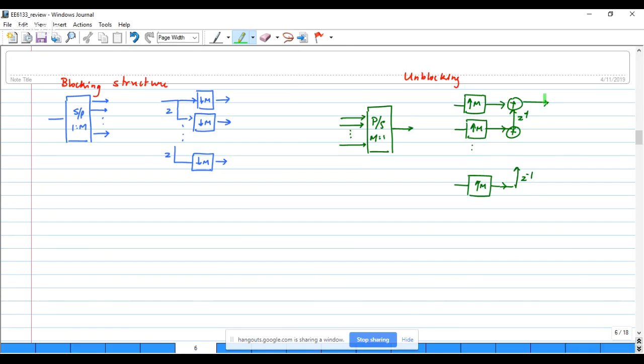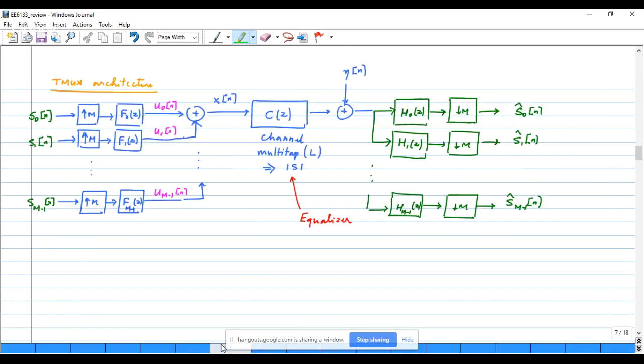If we now look at the multi-carrier transmit structure, we have M signals that we want to transmit. They are going to be multiplexed in a frequency division multiplexed format, and the combined signal is x[n]. This would be passed through a channel, C(z). This could be a multi-tap channel, which represents the interference of the signals that are being transmitted.